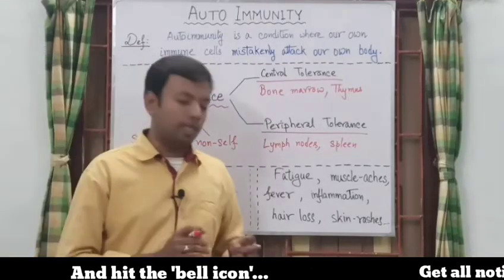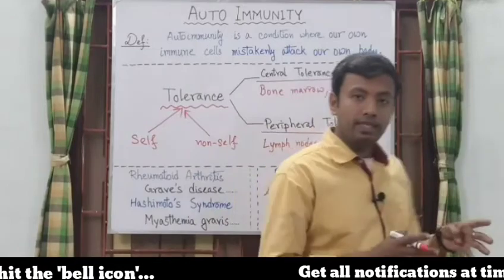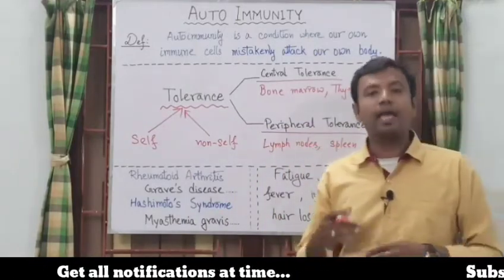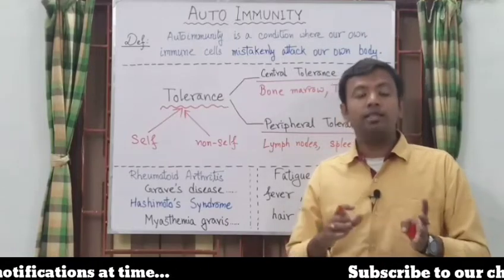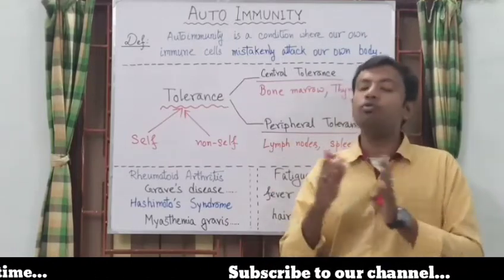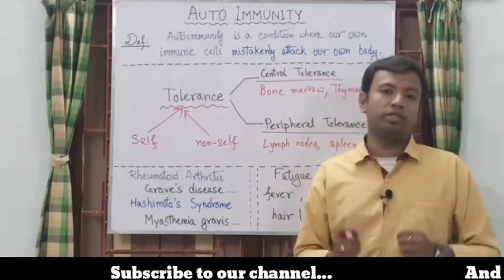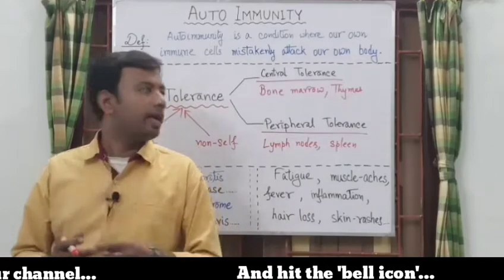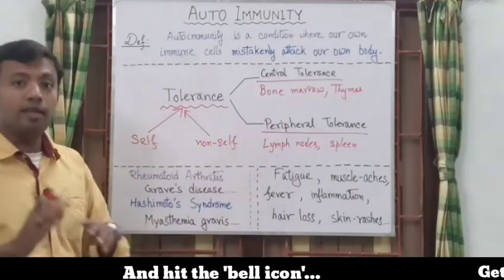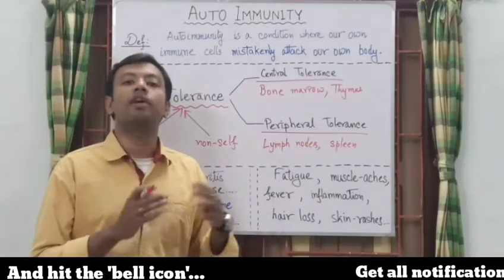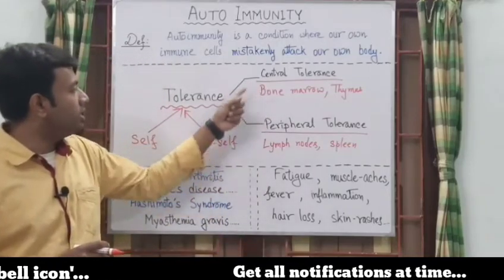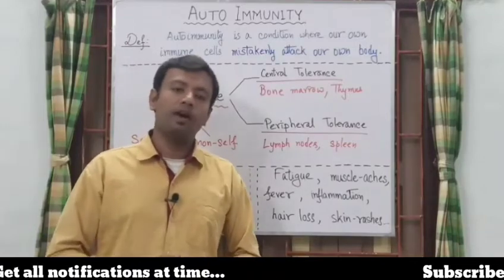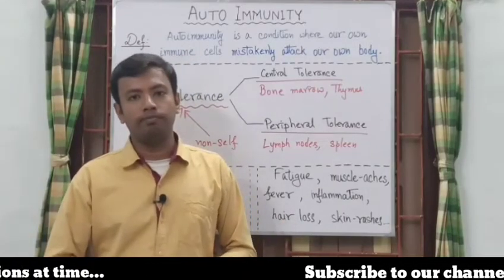Actually, different immune cells like T cells, B cells, macrophages enter inside these lymphoid organs, and there they get trained. There they are programmed how to identify between self and non-self cells. So their training process actually takes place inside these lymphoid organs. And if anyhow this training process fails, or the central tolerance system and peripheral tolerance system fail to act properly in time, then our body may develop autoimmunity.